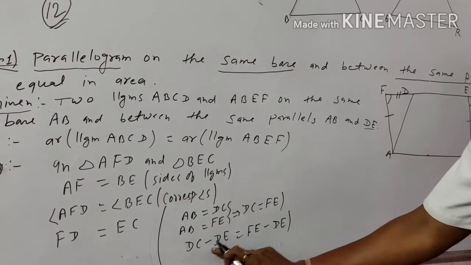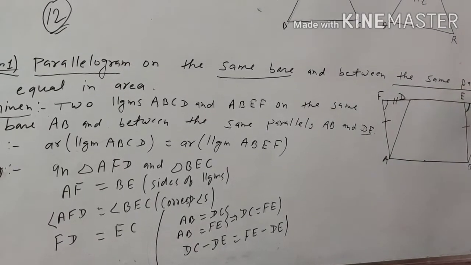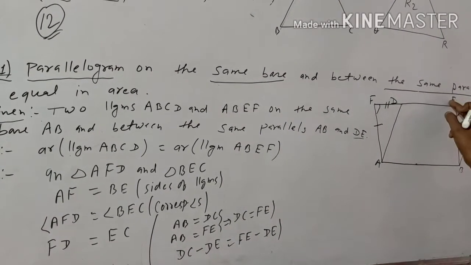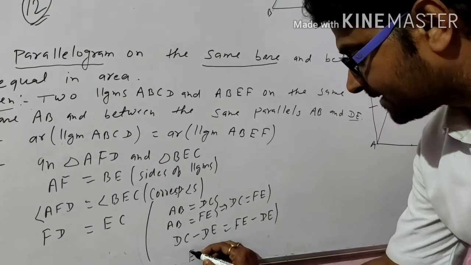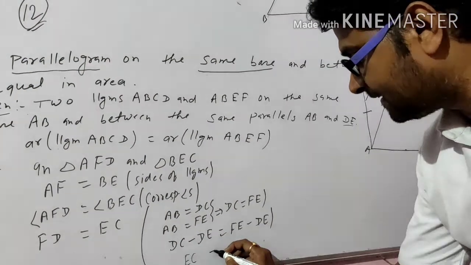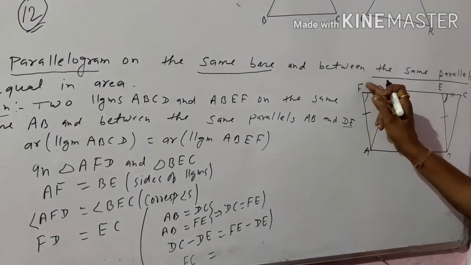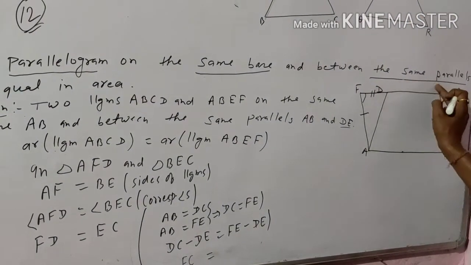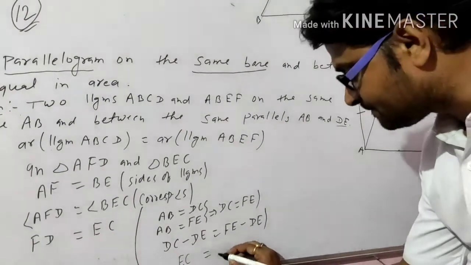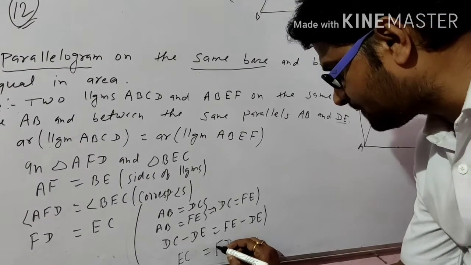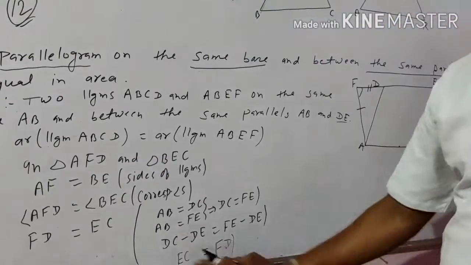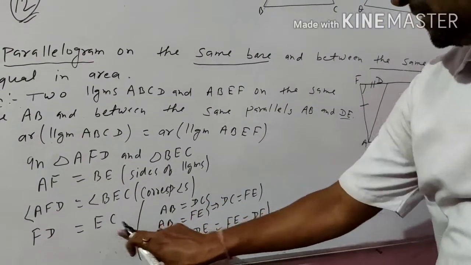So DC minus DE is equal to EC, and FE minus DE is equal to FD. So look here, FD is equal to EC.